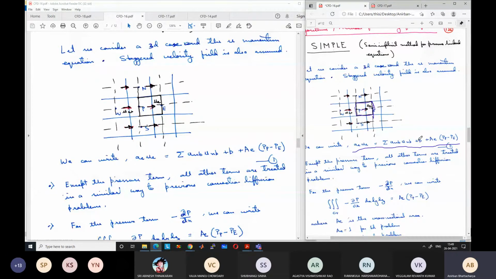Only thing is that the pressure is creating one extra term. Okay, so let us see what is that extra term. Otherwise the equation will be of similar form as the previous equation that we have derived. Okay, AP phi P is equal to summation ANB phi NB plus B.